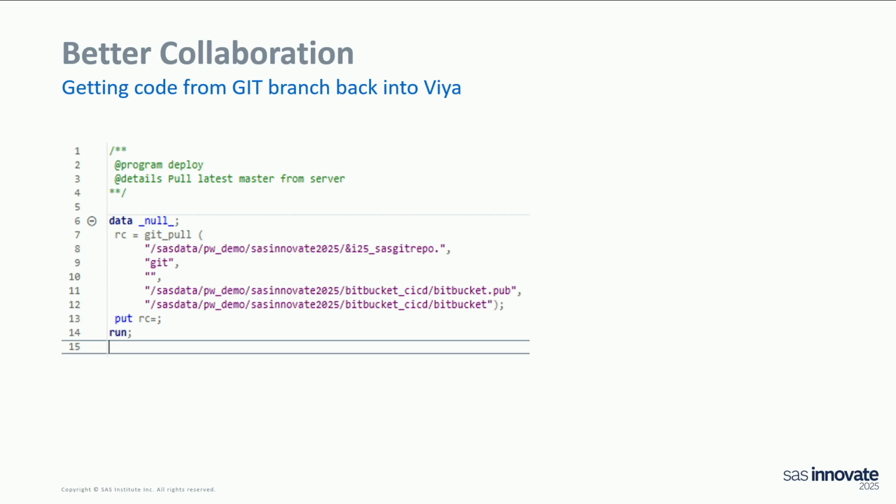So to wrap up, we've now implemented Git in our development process. We were able to check out branches in our own personal repository in VIA, create changes and push them back into the main repository. But the challenge we then faced was how to get this latest version of the code in Bitbucket back into our production layer in SASVIA. You can do this manually by executing SAS code with Git functions. But this manual way was really prone to errors because sometimes it was not clear which version was the latest, and we also did not have any tests and checks in it yet.